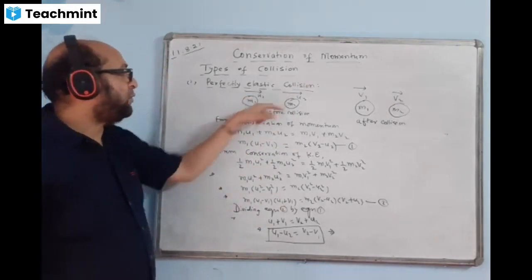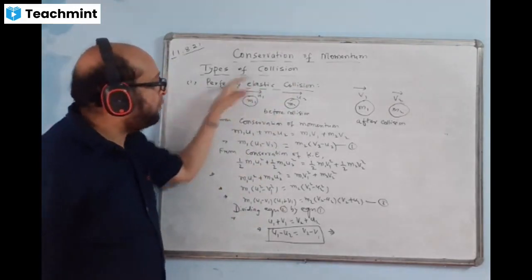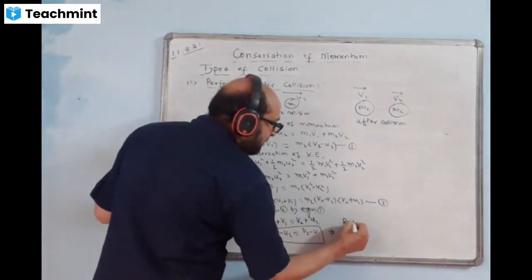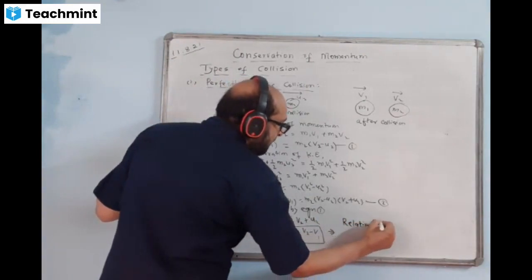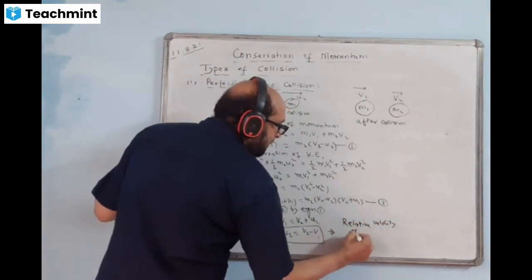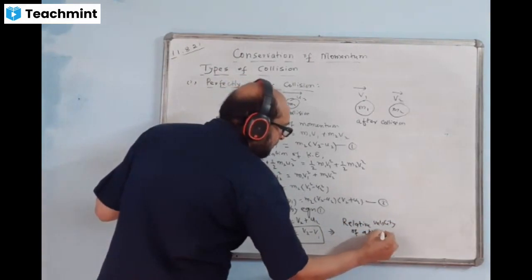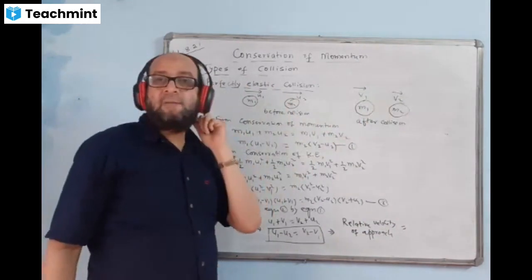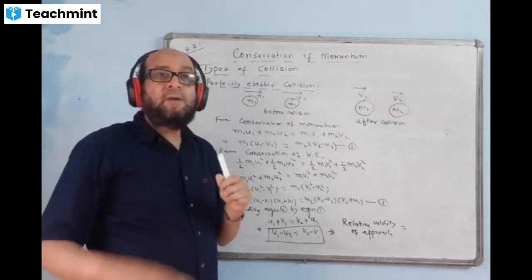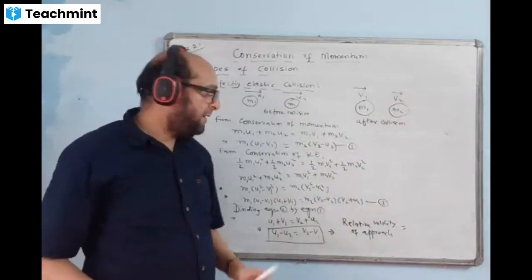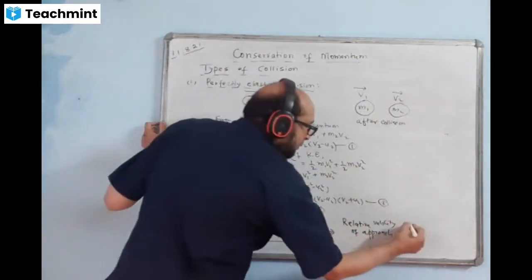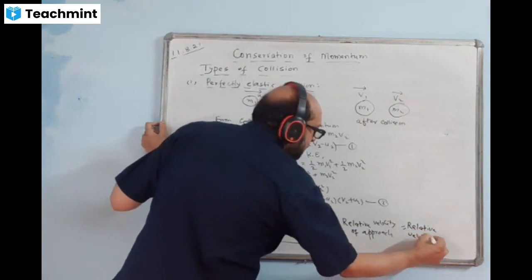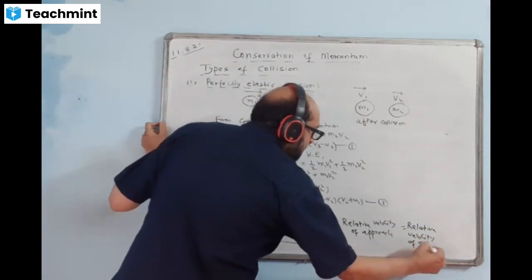That means this is the relative velocity with which this one is approaching towards this. You can write that this is the value of relative velocity of approach. Write down: relative velocity of approach. And v2 minus v1 is also a relative velocity, but the relative velocity of separation, after collision. You can add here: relative velocity of approach is equal to relative velocity of separation.